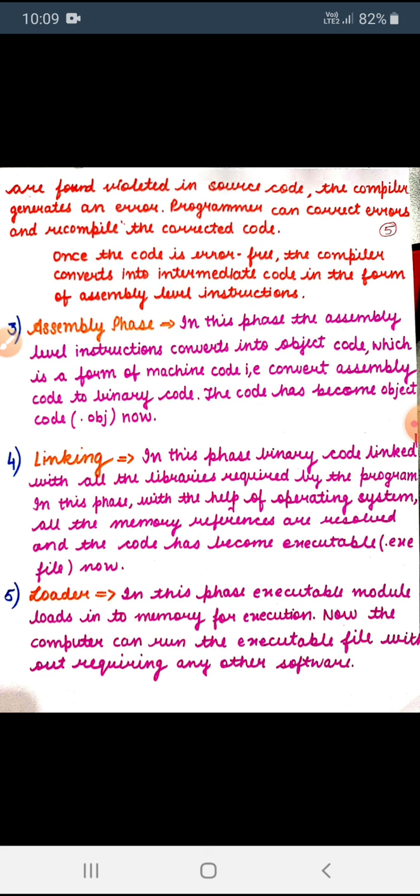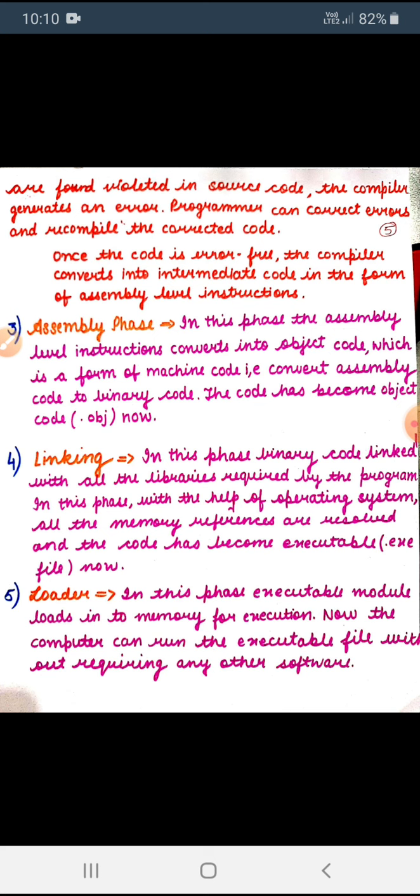The programmer corrects the error indicated by the compiler on the screen, then corrects the code and recompiles. Once the code is error free, the compiler converts it into intermediate code in the form of assembly language. After correction of all the errors, the compiler converts this code into assembly level instructions.